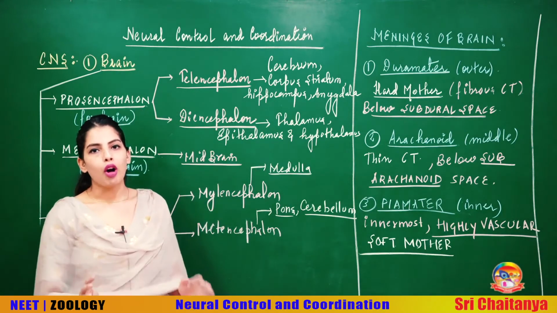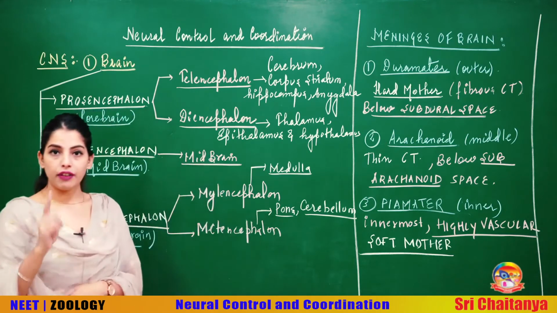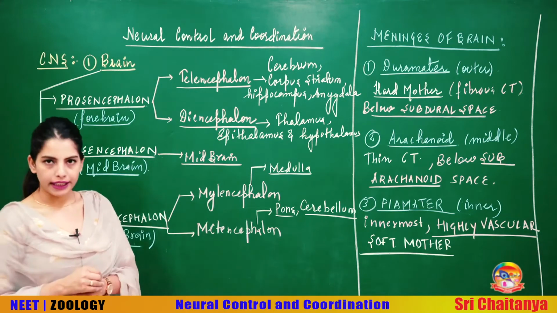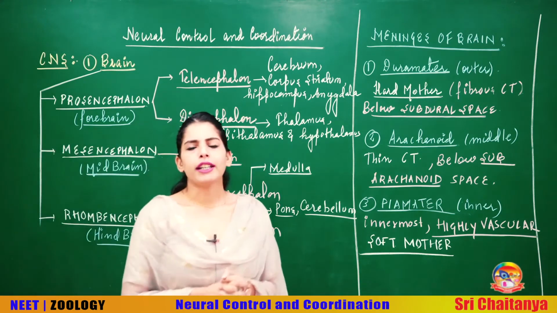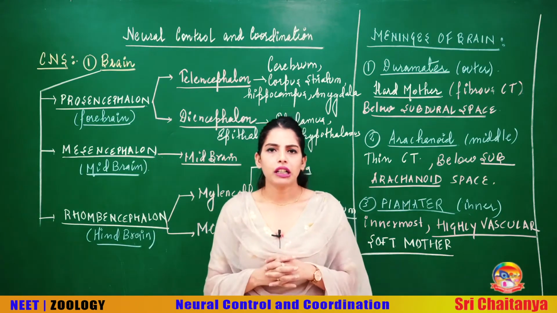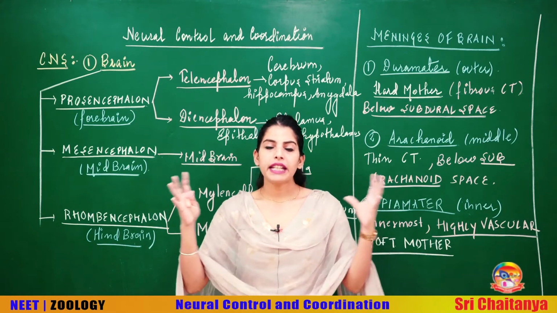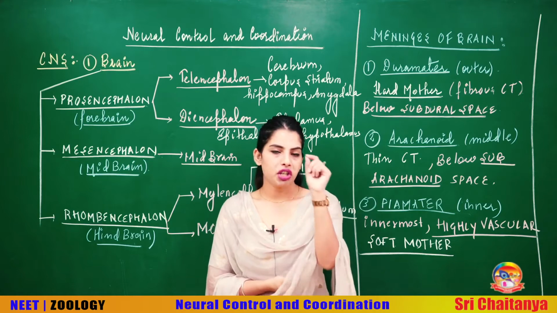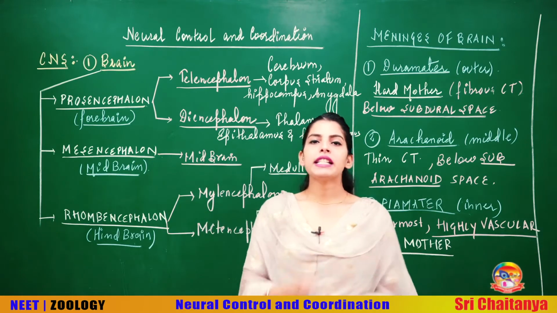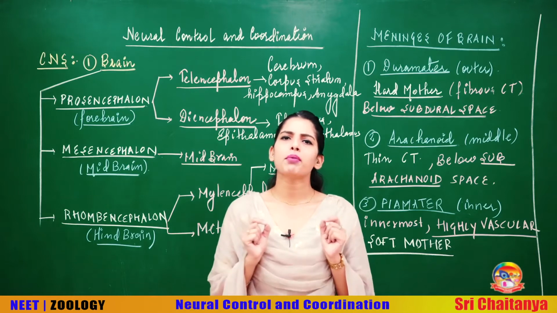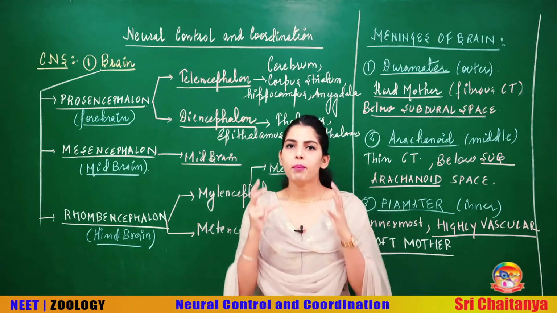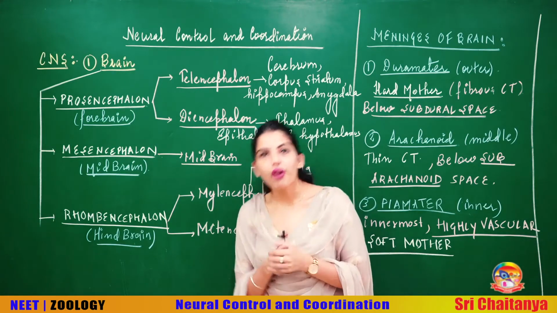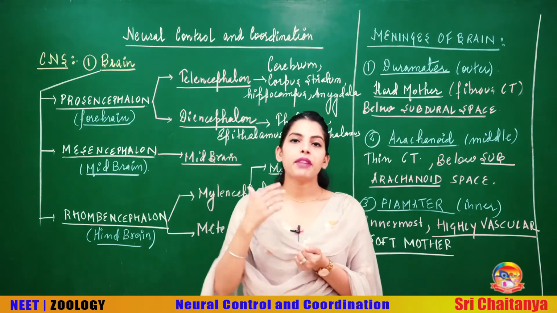It is very important to remember the division first, because if you remember the division, it would be quite easy for all of you to understand the different parts separately. But students, when we are talking about the brain, do you know what shape the brain has? The brain has the shape of a walnut, okay, that's mentioned in your NCERT. So you have to remember the shape of the brain is walnut shape, and obviously it is a very soft tissue, so it is protected inside the bony protection, and that bony protection, you know, is your cranium that acts as a brain box.